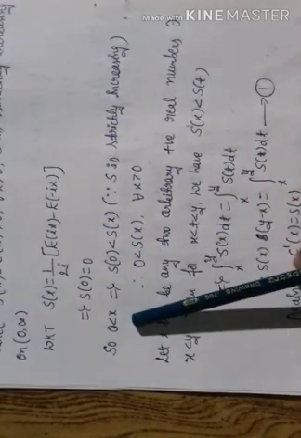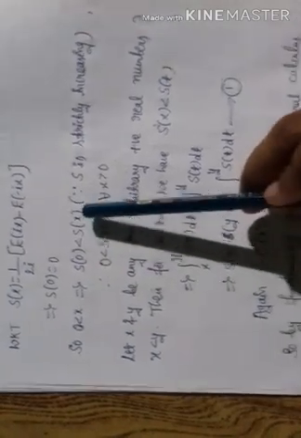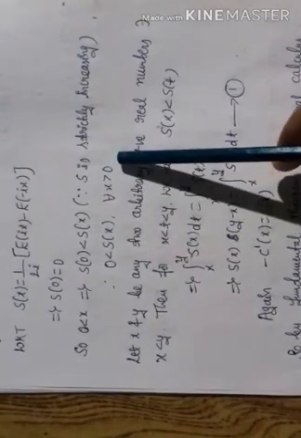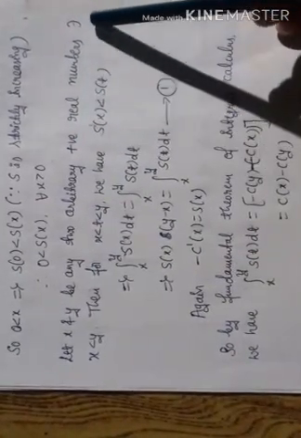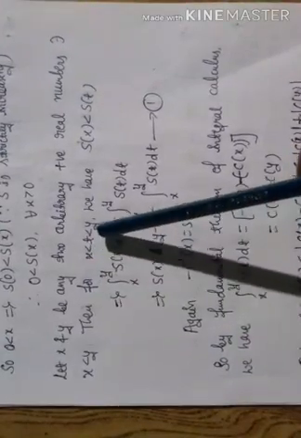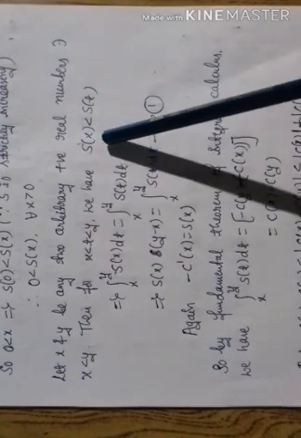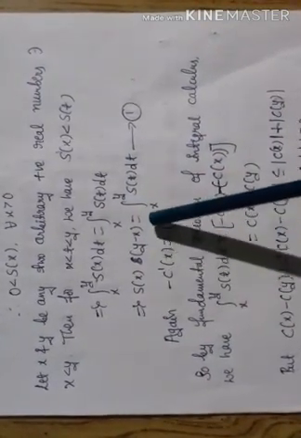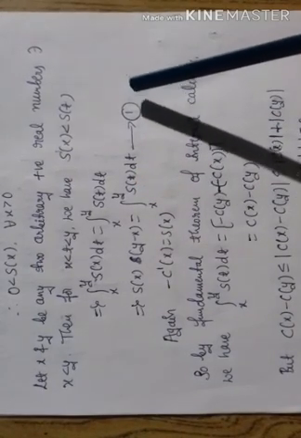So, for 0 less than x, since s is strictly increasing, we have s of 0 less than s of x. The value of s of 0 is 0. Therefore, 0 is less than s of x for all x greater than 0. Let x and y be any two arbitrary positive real numbers such that x is less than y. Then for x less than t less than y, we have s of x less than s of t, because s is strictly increasing. Apply the integration from x to y and simplifying, we get s of x into y minus x is less than the integration from x to y of s of t dt. Call this equation number 1.